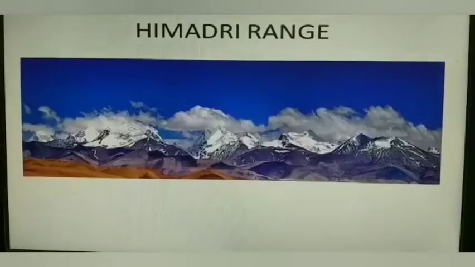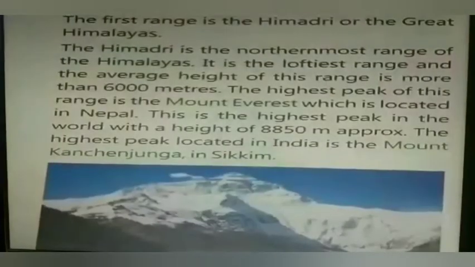Now let's talk about the Himadri range. The Himadri range is the longest continuous mountain range, and it dominates a large section of the Himalayas. The Himadri range is the northernmost range of the Himalayas. Its total length is about 2,500 km. It is between 150 km to 400 km wide and forms a natural boundary between India and China.